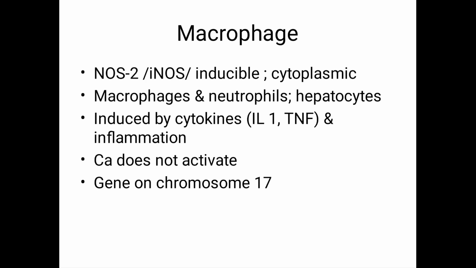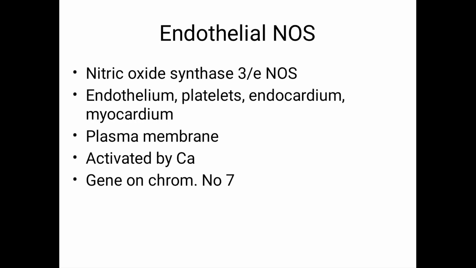Next, the macrophage isoenzyme is known as nitric oxide synthase 2 or iNOS, the inducible isoenzyme. That is, it can be induced by cytokines, mainly interleukin 1 and TNF alpha, which results in inflammation. It is also a cytoplasmic isoenzyme, present in macrophages, neutrophils, and even hepatocytes. In case of the macrophage isoenzyme, calcium cannot activate it. The chromosome number responsible is 17.